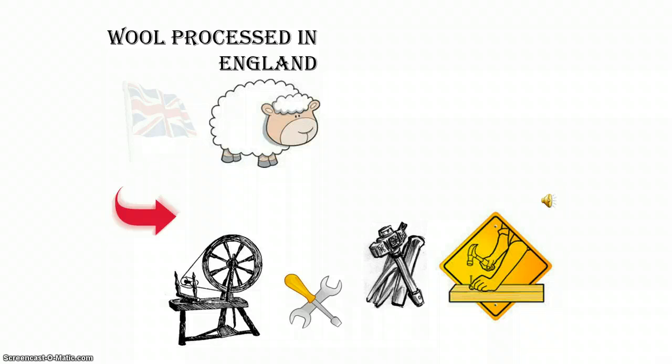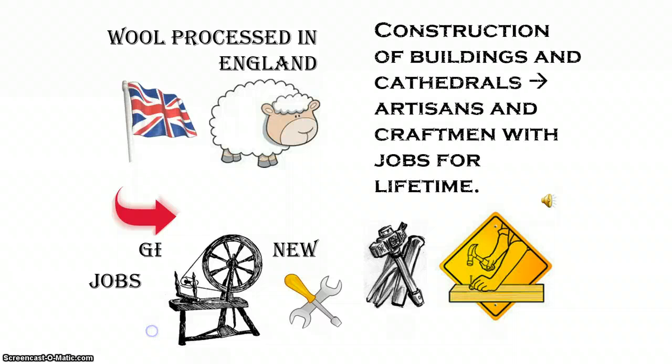Wool processing in England became a number one resource. New jobs formed, construction of buildings, cathedrals, and other craft-related jobs became part of society.